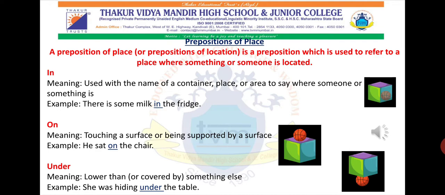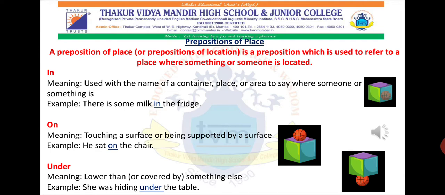The first one we are going to study in depth is prepositions of place. Now what is the meaning of preposition of place? A preposition of place, or preposition of location, is a preposition which is used to refer to a place where something or someone is located. The prepositions below are used to indicate where something or someone is located. Frequently we use the prepositions in, on, under, and slowly there will be more to indicate place.